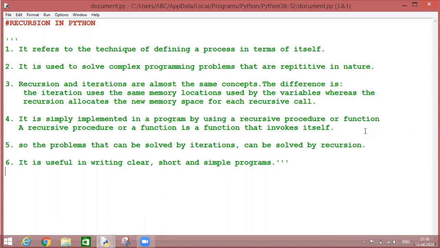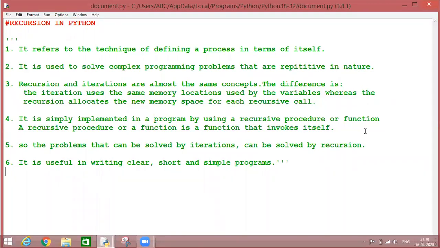So what is a recursion? Recursion refers to the technique of defining a process in terms of itself, which means when a procedure repeats itself again and again, then it is known as recursion.